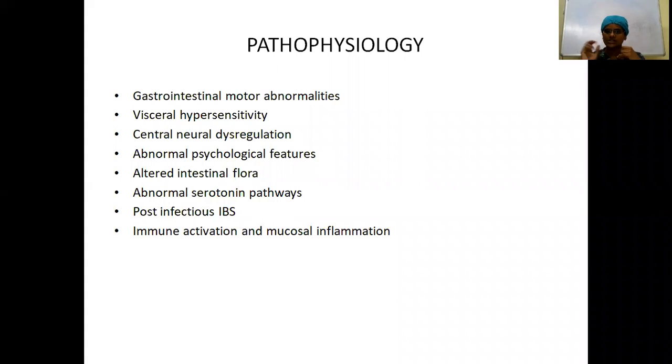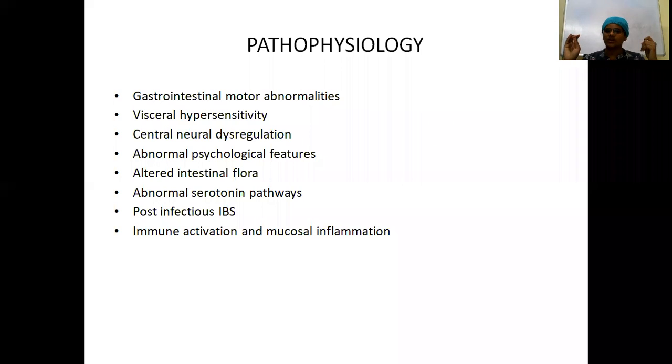There is visceral hypersensitivity in this patient, which is mediated through serotonin. Central neural dysregulation means the cingulate gyrus. Once there is distal colonic stimulation, the cingulate gyrus will be stimulated, and that will cause increased visceral responsiveness. Increased responsiveness to visceral pain means they'll be more sensitive to the pain. Abnormal psychological features, somatization disorders can be seen, emotional stress will be seen, insomnia will be seen in these patients.